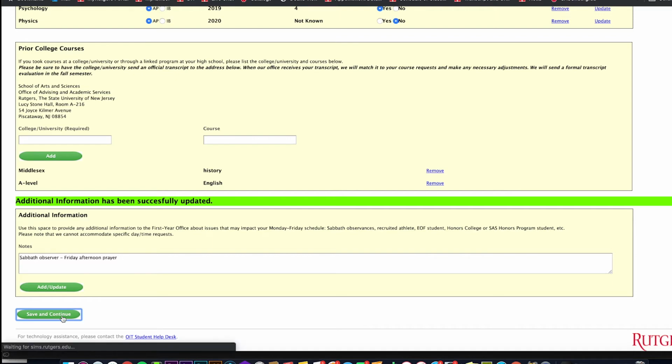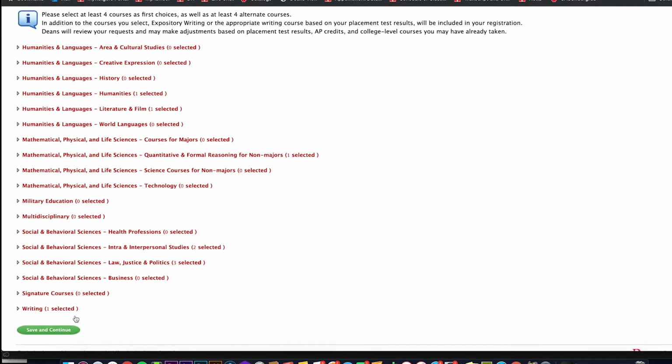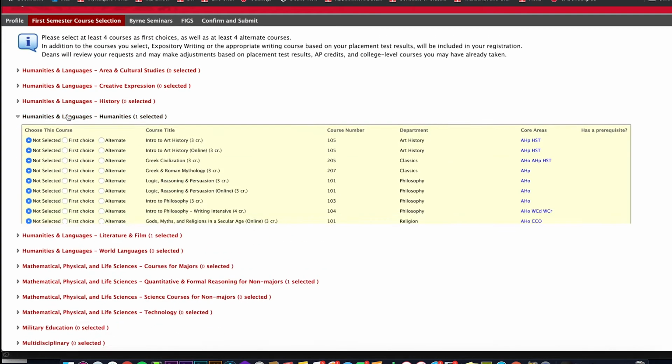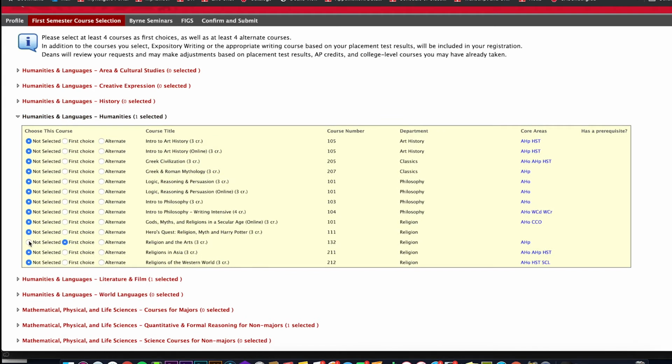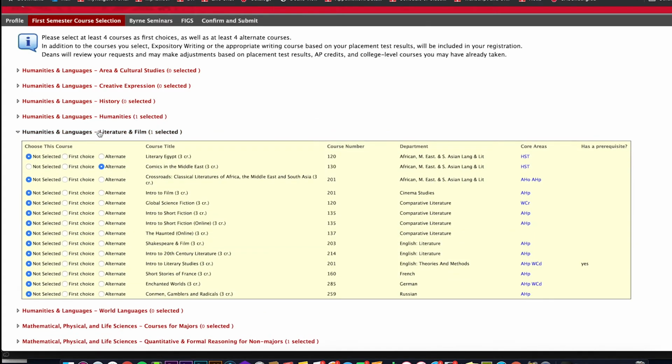Next, you'll move on to the first semester course selection tab. Here, you'll see the list of courses that should look familiar, as these are the same courses you reviewed and selected on your course planning worksheet. If you have those selections saved, have them on hand for your APA session. The courses you have to choose from have been specifically selected by faculty because they're appropriate for first year students and they have seats set aside for incoming students.